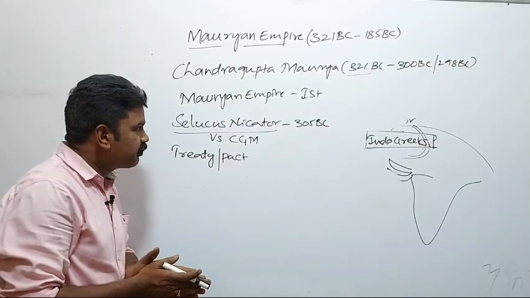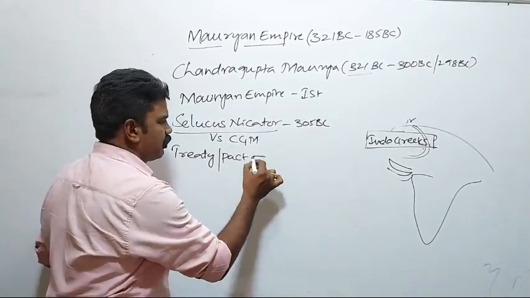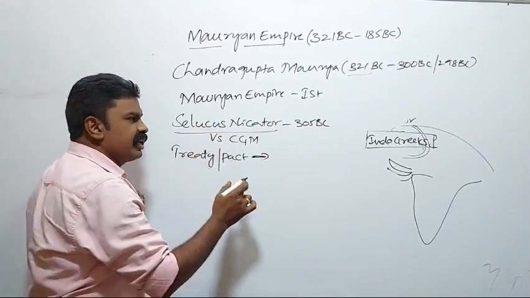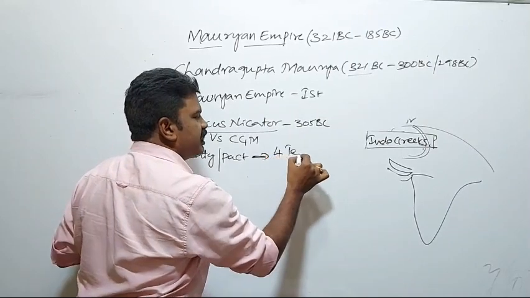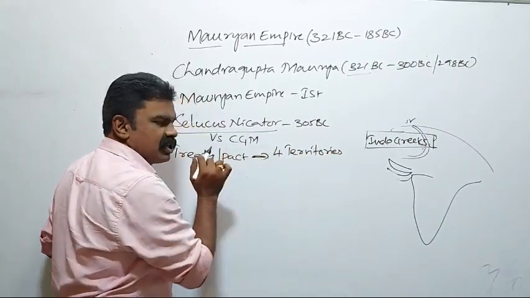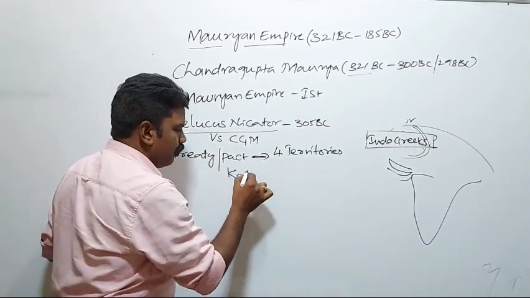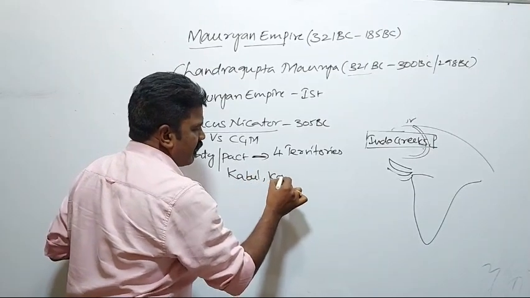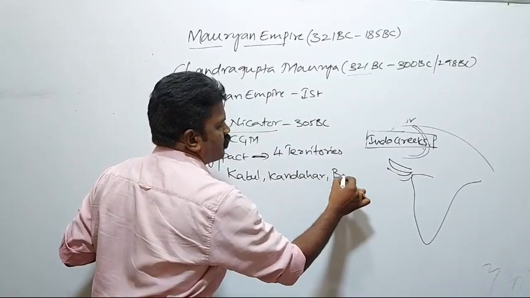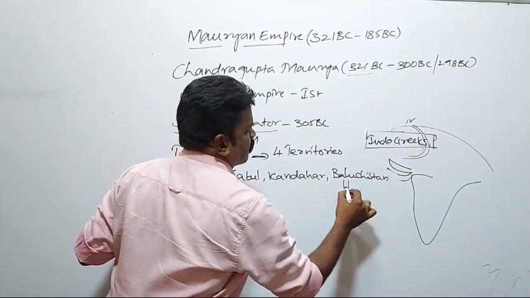Whatever it may be, according to this treaty, Seleucus Nicator gave four territories to Chandragupta Maurya: Kabul, Kandahar, Baluchistan and Herat.